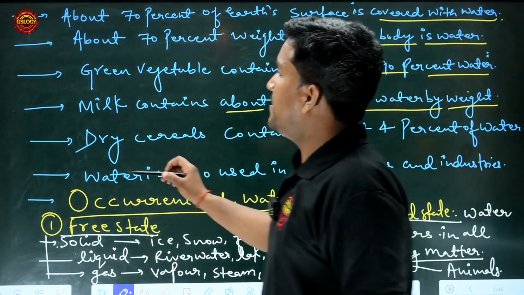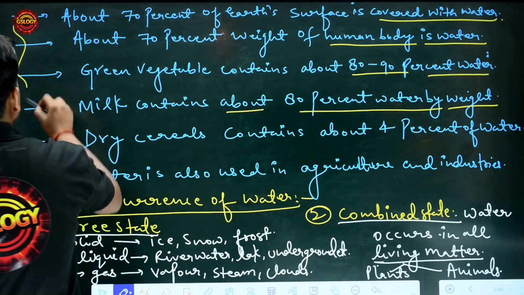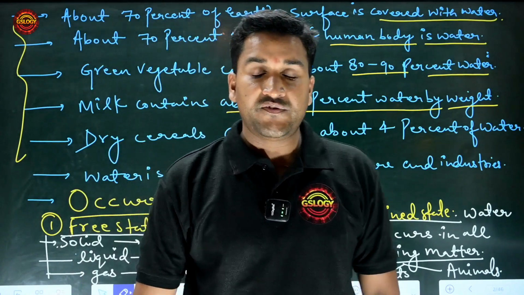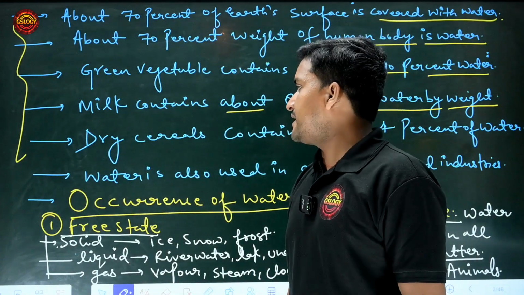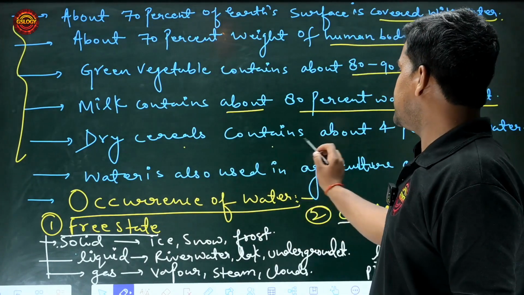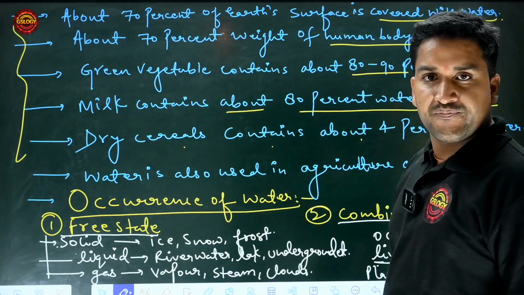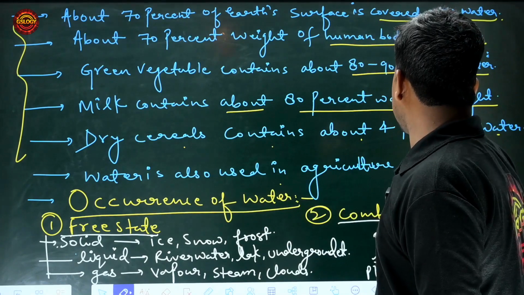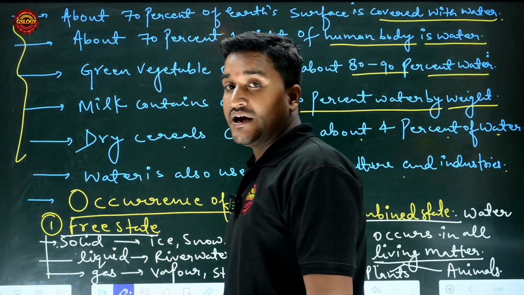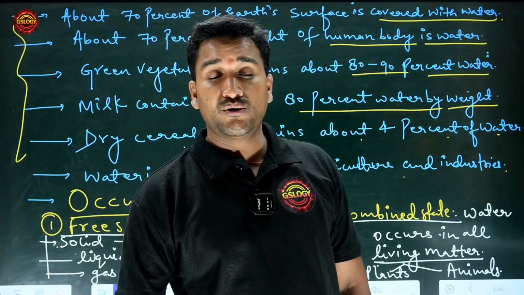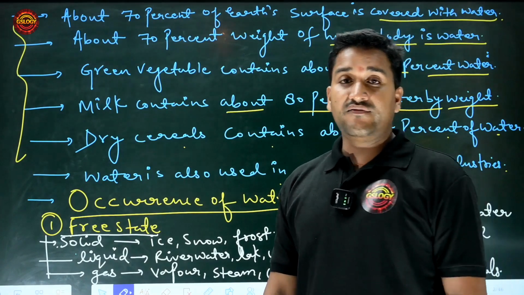So all substances contain water in different percentages. Similarly, dry cereals contain about 4% water, and water is also used in agriculture and industry. You know very well that water is a precious substance. Without water you cannot live on the earth.